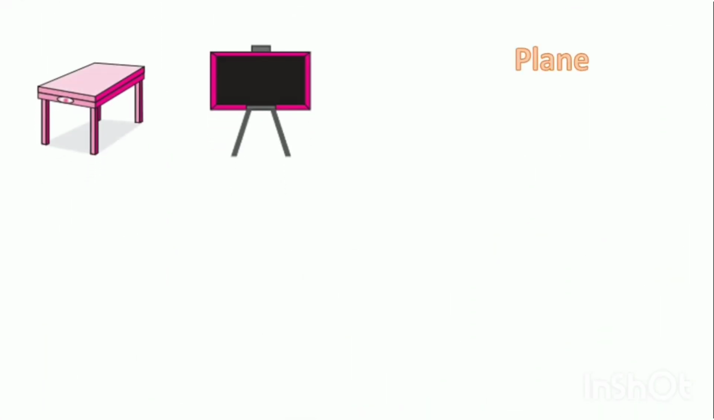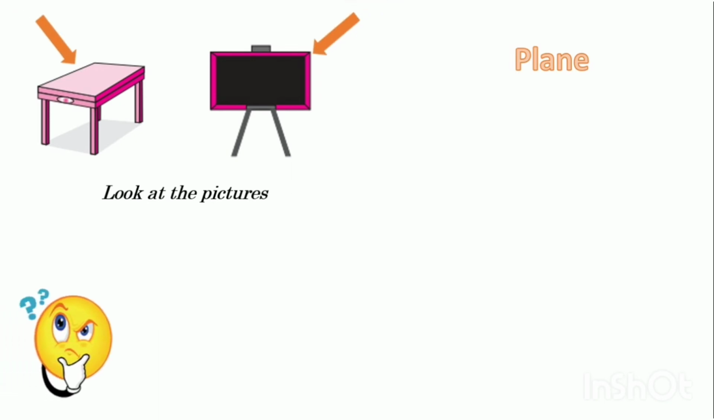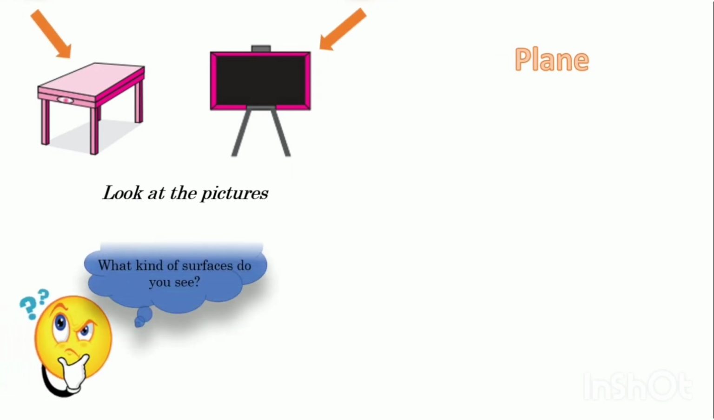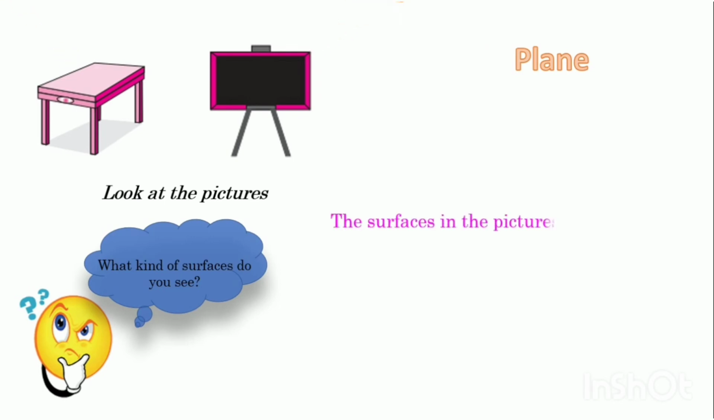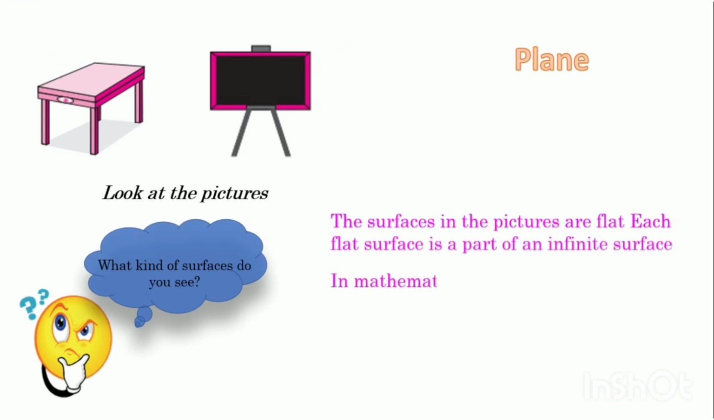Plane. Look at the pictures. What kind of surface do you see? The surfaces in the pictures are flat. Each flat surface is a part of an infinite surface. In mathematics, a flat surface is called a plane.